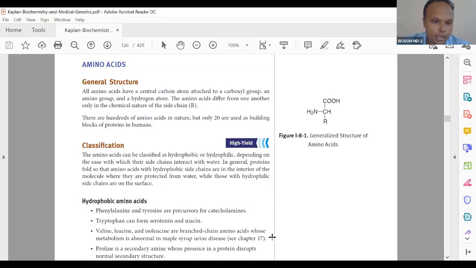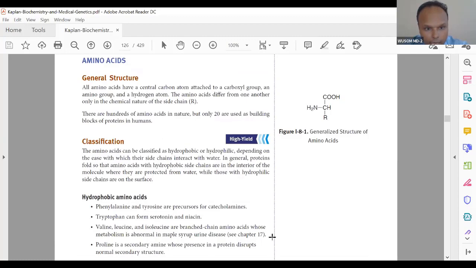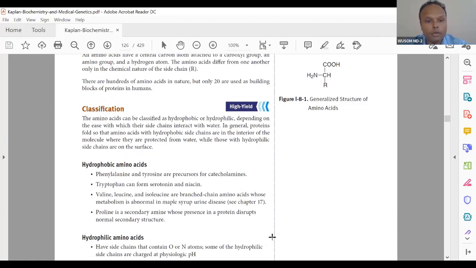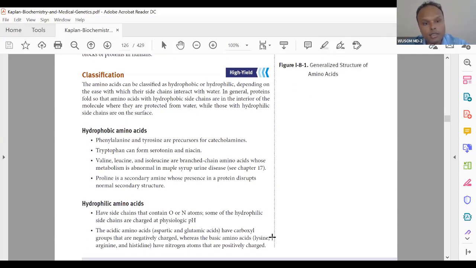You can see here, when I told you about hydrophobicity and hydrophilicity, they have also focused on hydrophilicity and hydrophobicity, because this is very important for us to understand. Among the hydrophobic ones, tyrosine and phenylalanine are precursors. We will talk about that precursor. Tryptophan can form other molecules. So these have elaborating functions. These are hydrophobic amino acids and their functions.